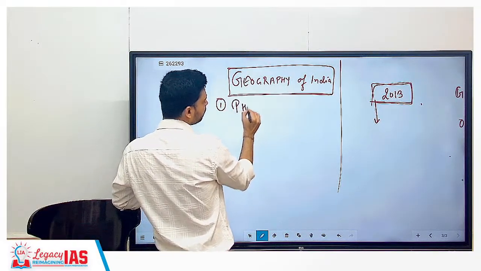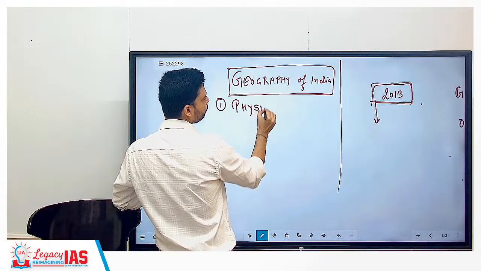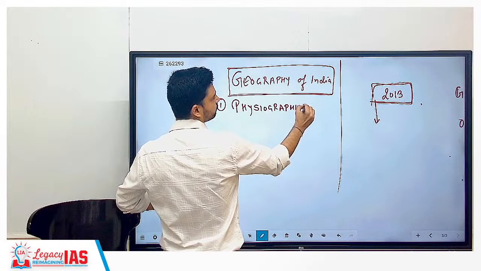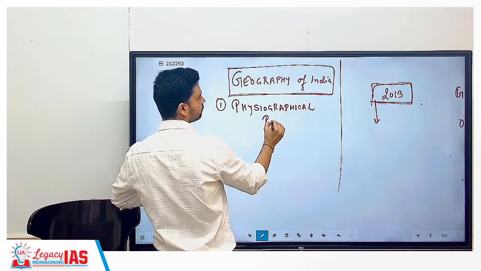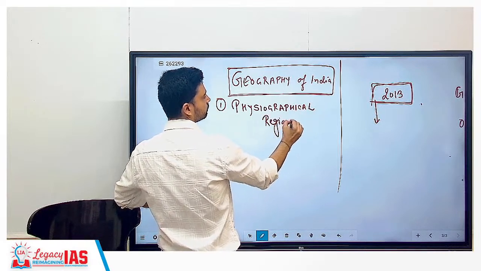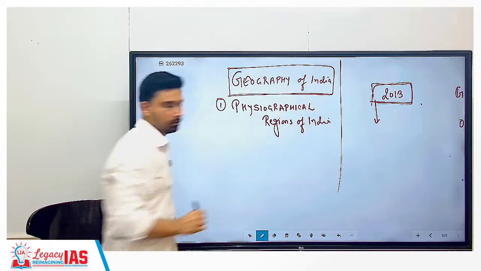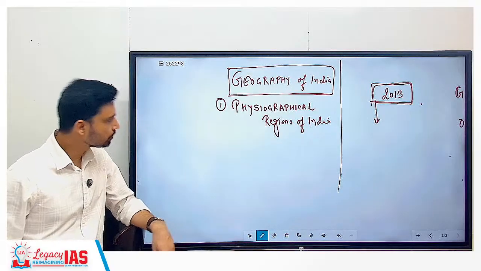First, and the longest chapter we can say, is physiographical regions of India.